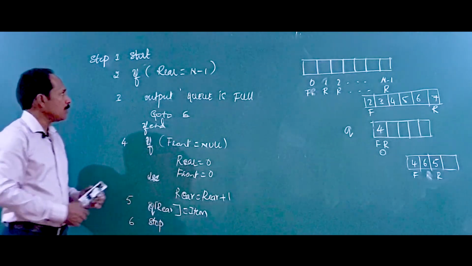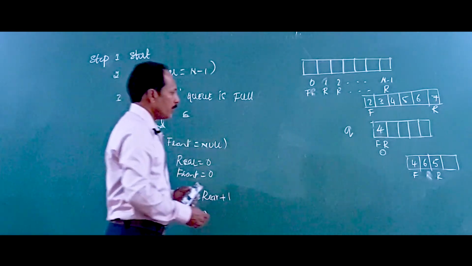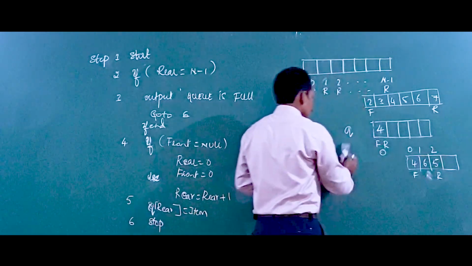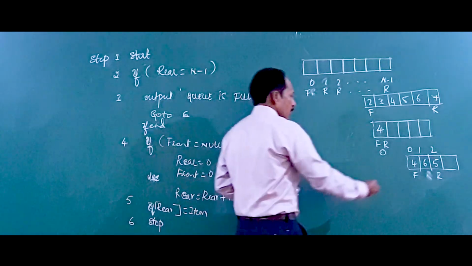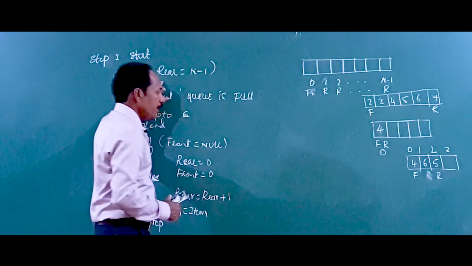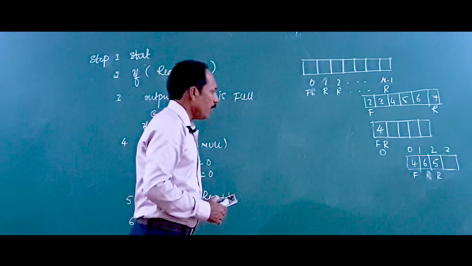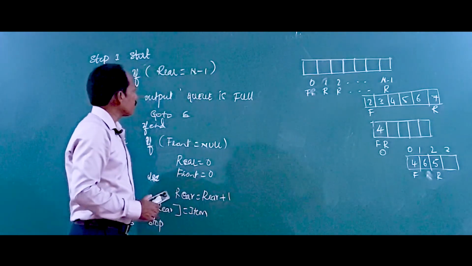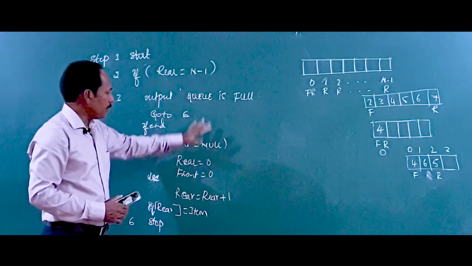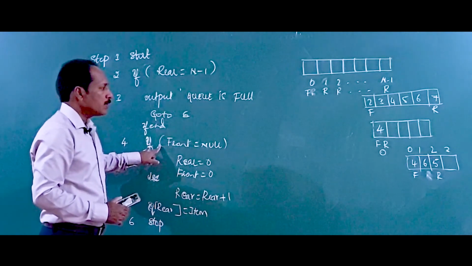Otherwise, what happens? We take the rear pointer's position, in this example 0, 1, 2. N minus 1 is 3. Rear right now is 2 and n minus 1 is 3. Is 2 equal to 3? No, it is not full, there exists space. So we check, is it empty?